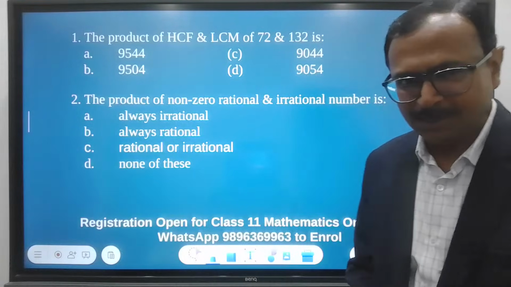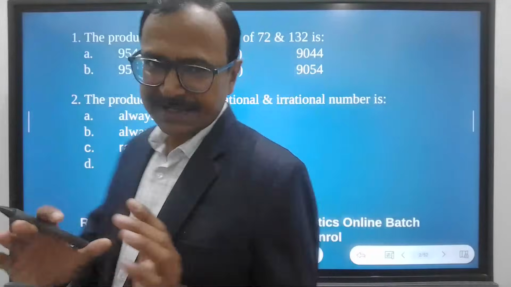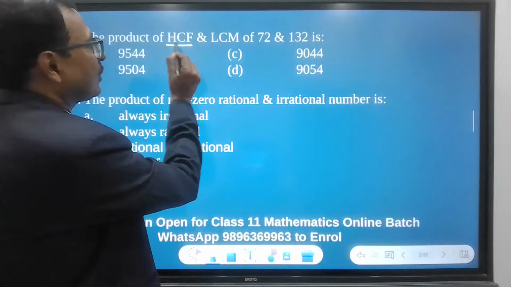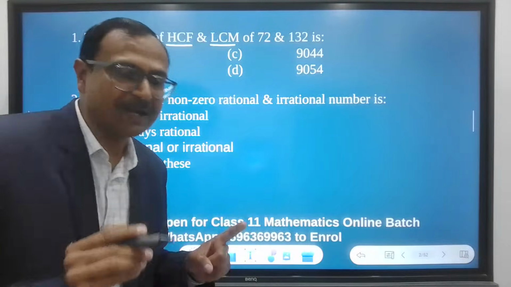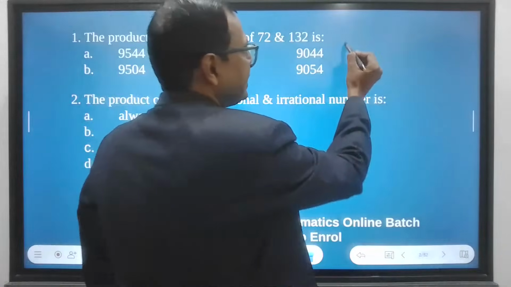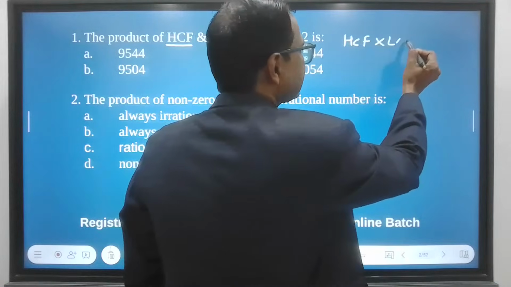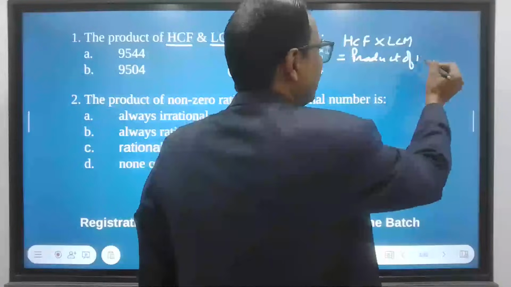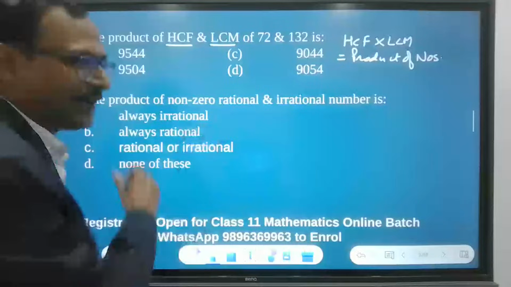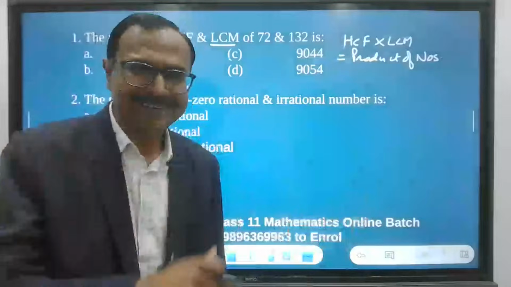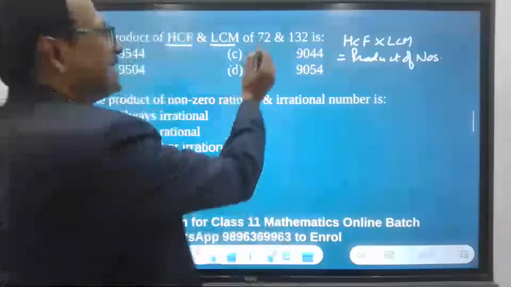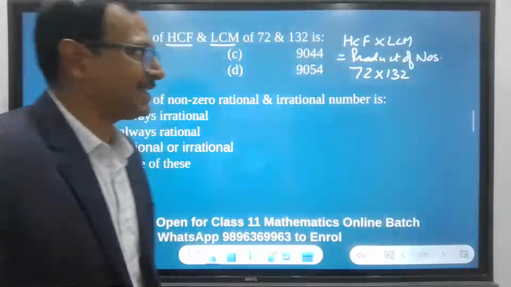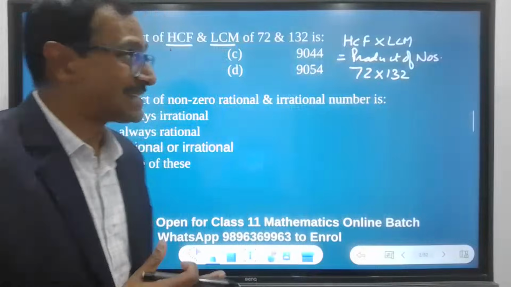So we have question number one in which the product of HCF and LCM is asked. So whenever you are asked to find the product of HCF and LCM, you are not required to find the HCF and LCM separately because you know that HCF times LCM is always equal to the product of the numbers. Am I right? And all those who just multiplied 72 and 132 will be the champions in the exam also. Right? So that's how it goes.